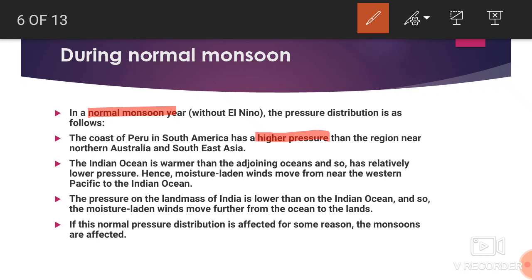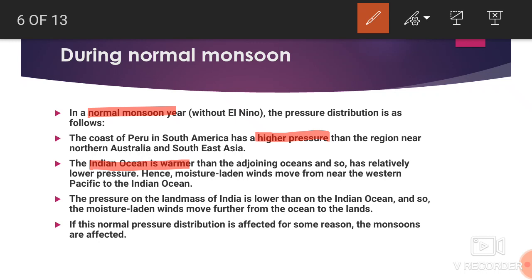So the Peru coast, South America, has higher pressure than the region near northern Australia and Southeast Asia. In northern Australia and Southeast Asia there will be a low pressure area, which means the warm water will get collected there. The Indian Ocean is warmer than the adjoining ocean, and so in the relatively lower pressure area, the moisture-laden winds move from near the western Pacific to the Indian Ocean.